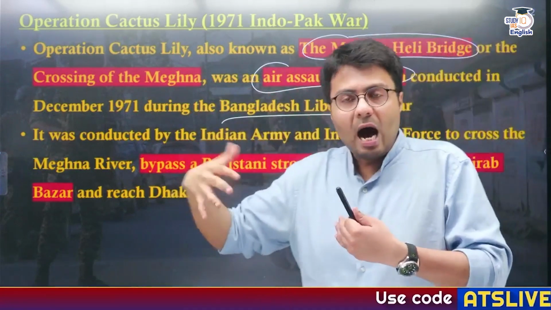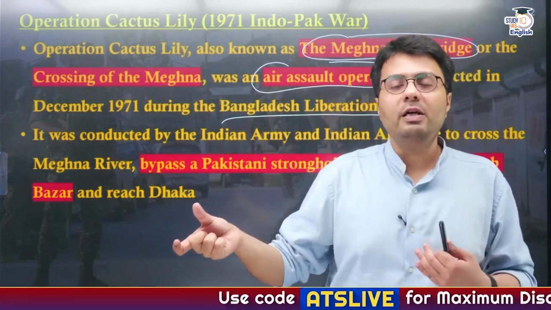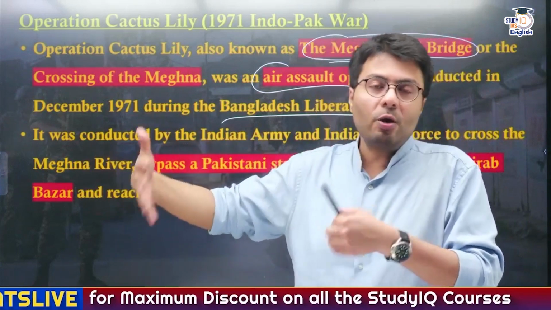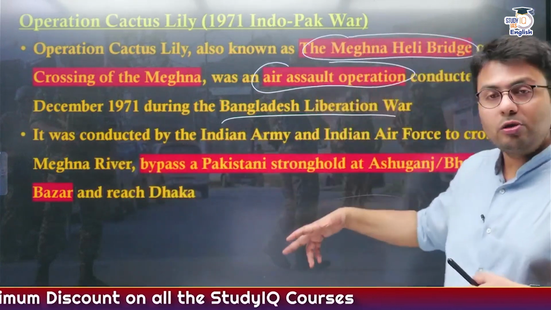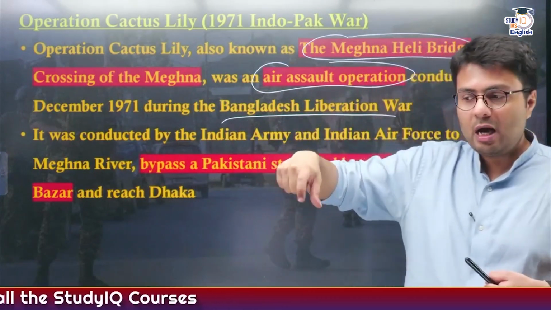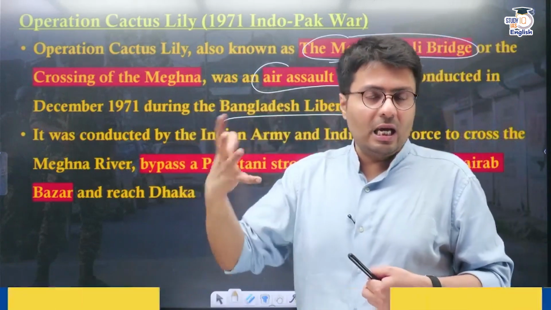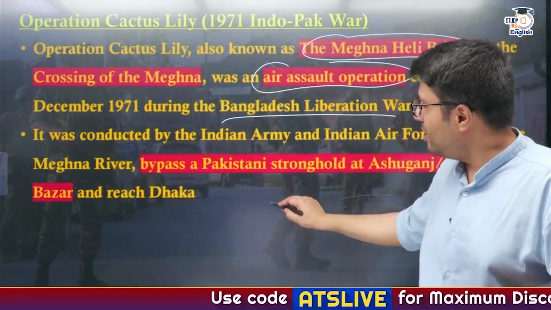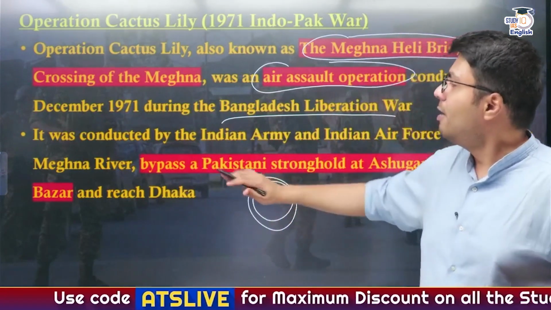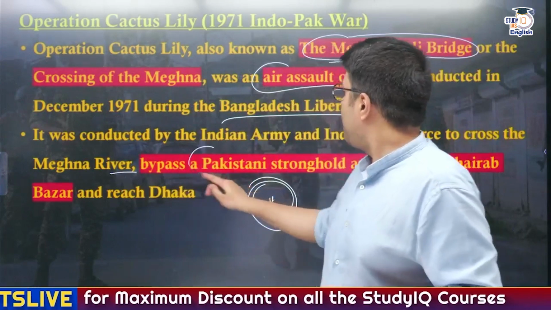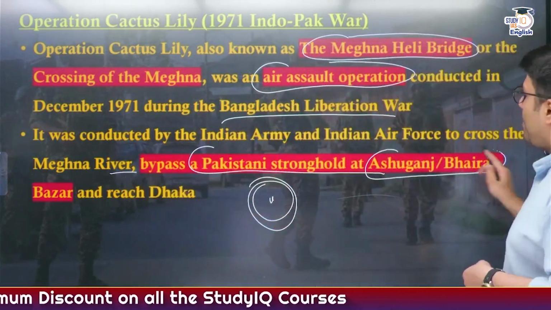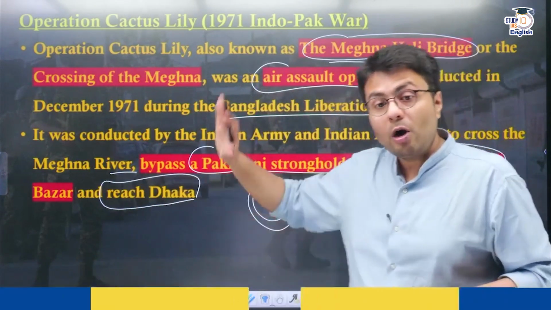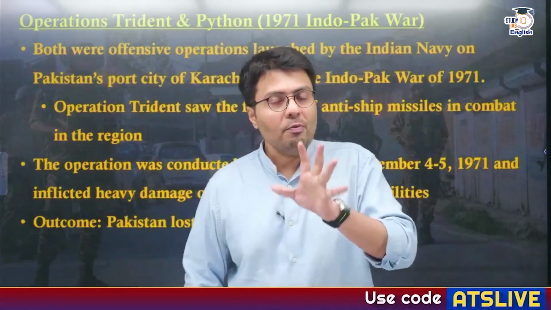Because the Indian Armed Forces wanted to capture the capital city of East Pakistan, Dhaka, and in order to do that, they had to cross a very important bridge located on River Meghna. Also, the intention of the Indian Army was not just to capture Dhaka, but to force the Pakistani army, which was present in Dhaka in huge numbers, to surrender. So what the Indian government did was try to encircle Dhaka by crossing the Meghna river, bypassing the Pakistani stronghold in the Bhairab and Ashuganj region, Bazar, and eventually they were able to reach Dhaka. Now let's look at what happened due to Cactus Lily.